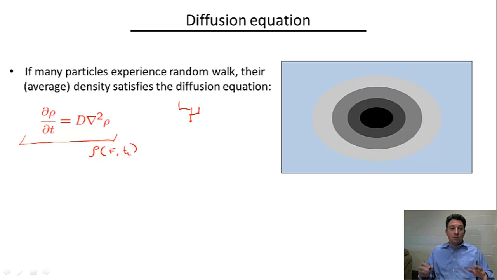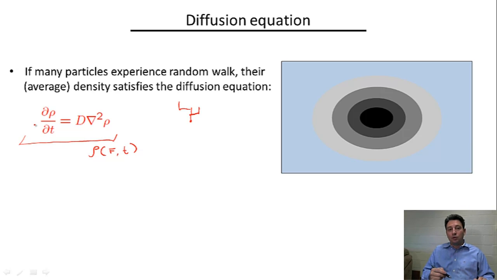Since there are many such electrons in a piece of metal, if we want to describe their density, the density is going to follow the diffusion equation. Another interpretation of the diffusion equation is that this ρ is actually the probability density of finding a particular random walking particle at a certain moment of time, at a certain position in space. So there is a probabilistic interpretation of this equation if you want.